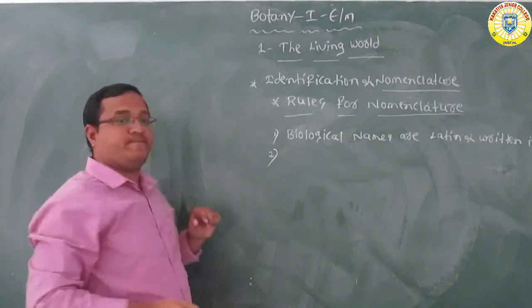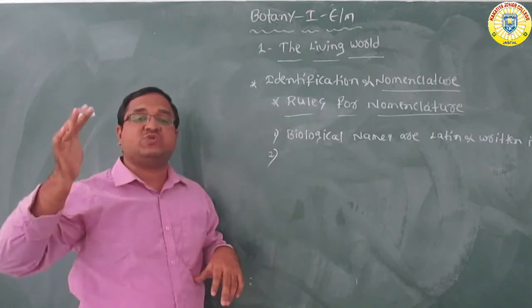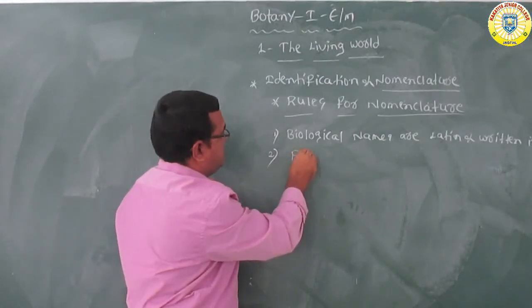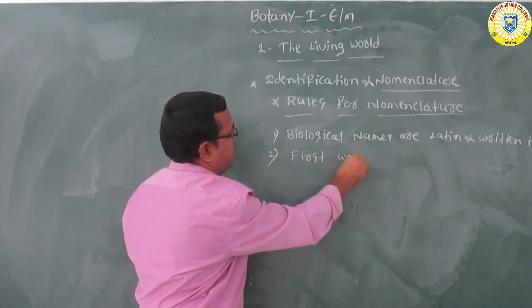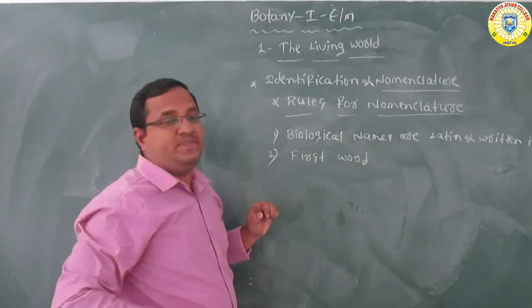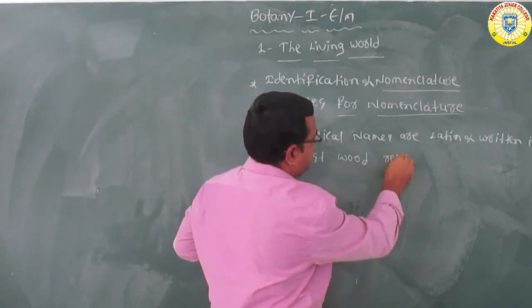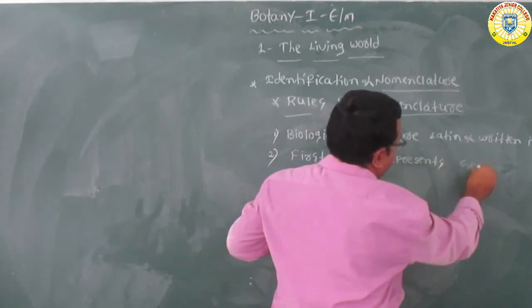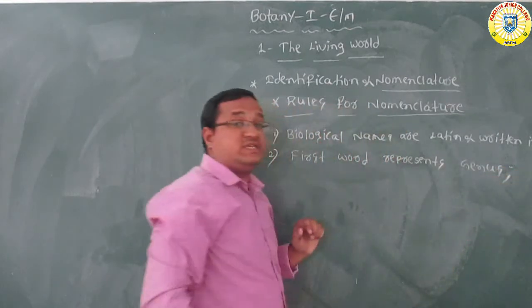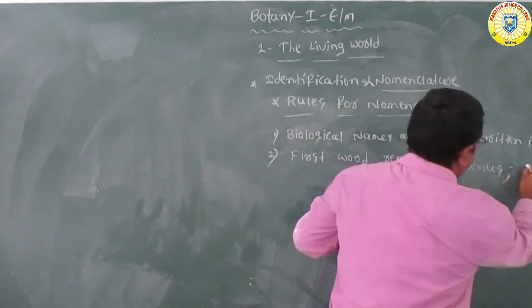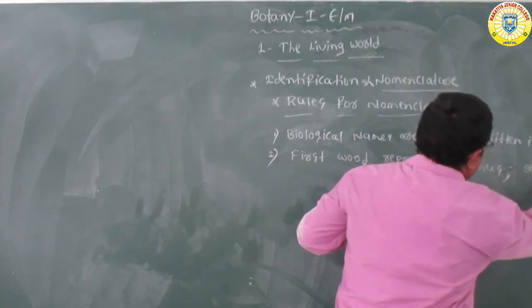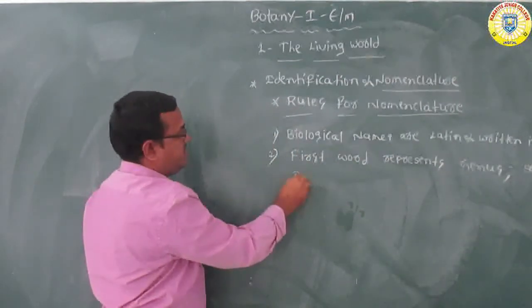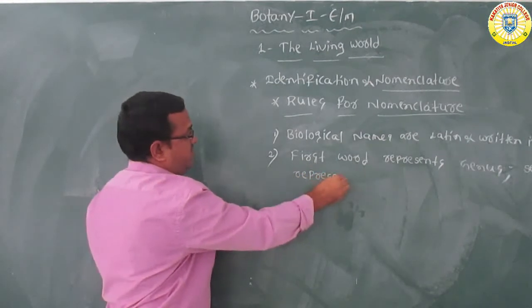The second one: the first word in the biological name represents the genus. The second word represents the species.